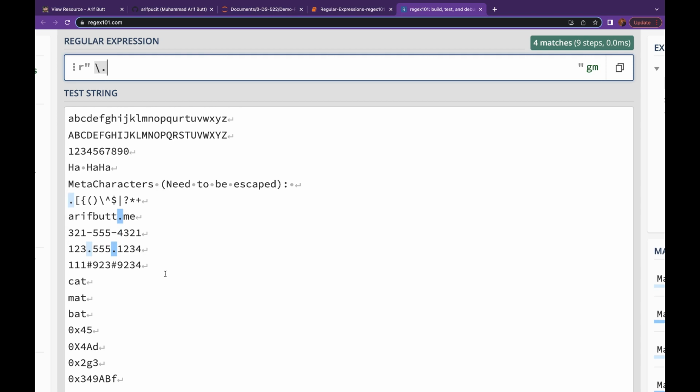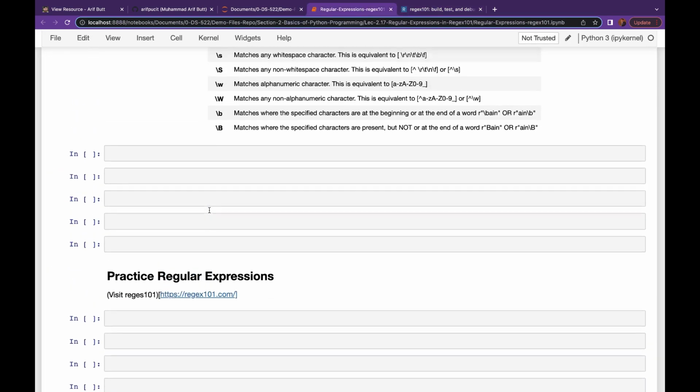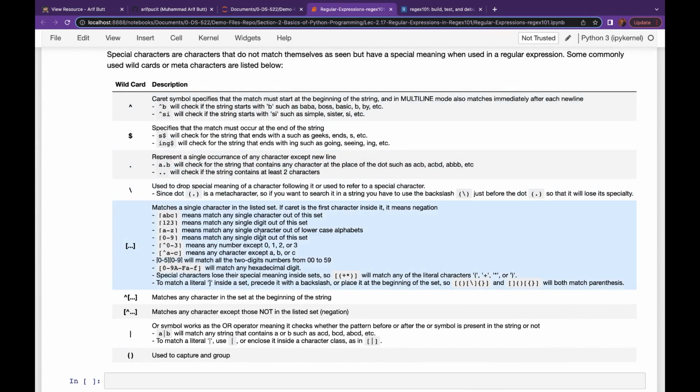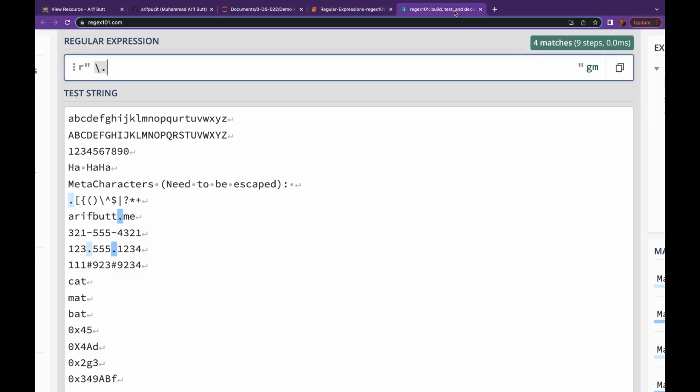The meta characters we have seen over here, we are going to practice all these one by one. Let me search for a backslash now. So backslash, you see I have to put 2 backslashes, and it has selected this backslash. So this is again an escape sequence which is going to suppress the special meaning of this meta character.